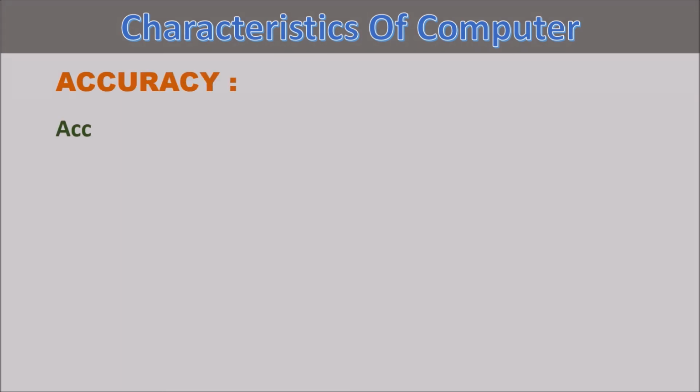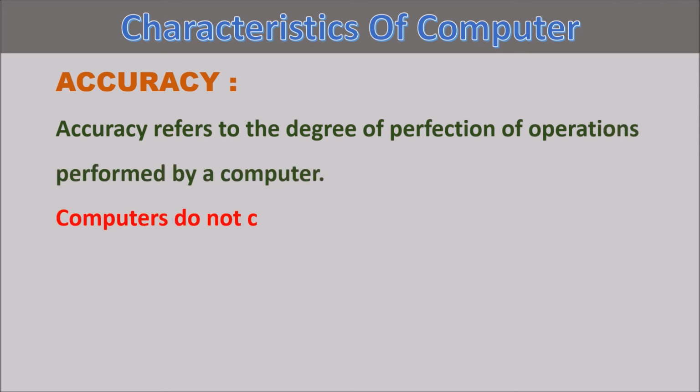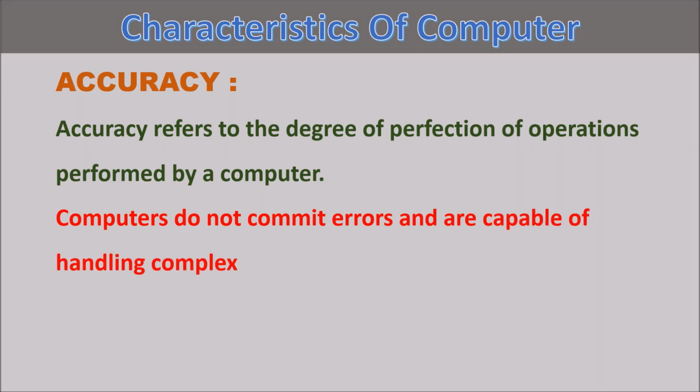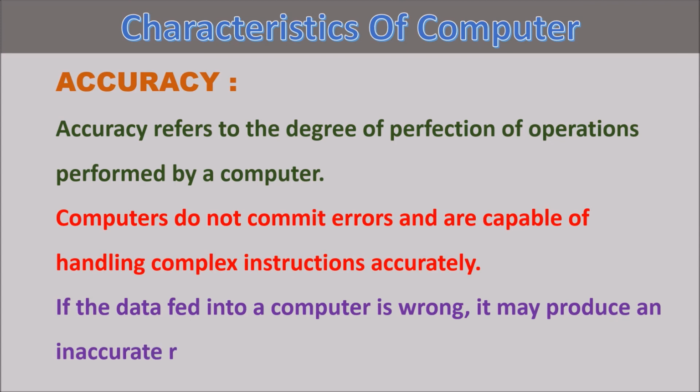Accuracy. Accuracy refers to the degree of perfection of operations performed by a computer. Computers do not commit errors and are capable of handling complex instructions accurately. If the data fed into a computer is wrong, it may produce an inaccurate result.